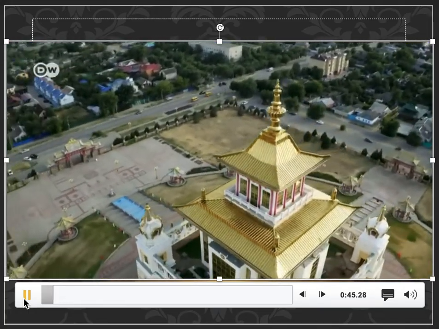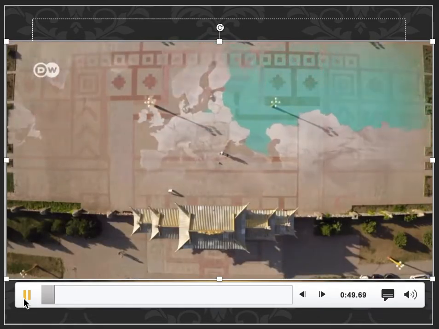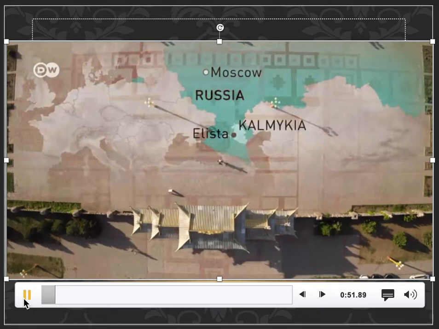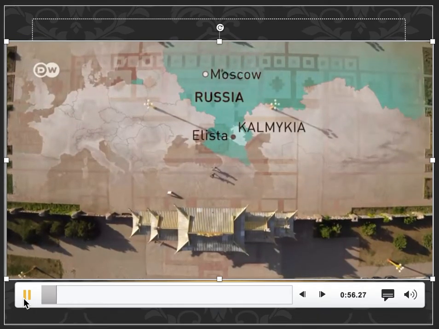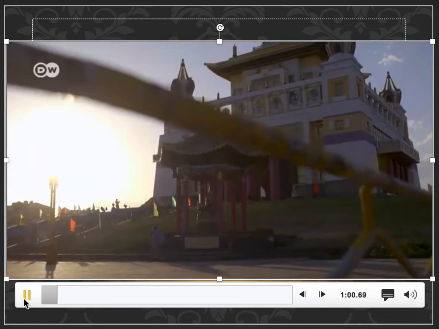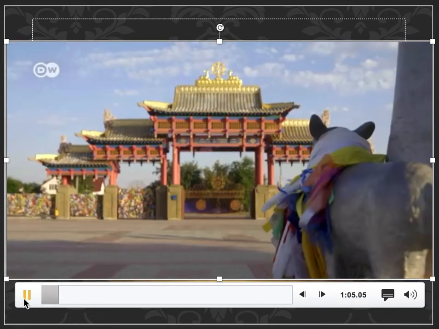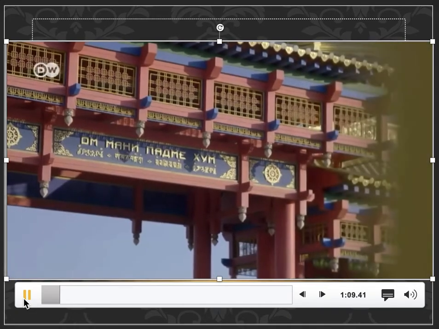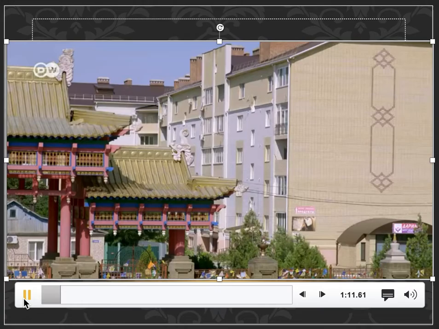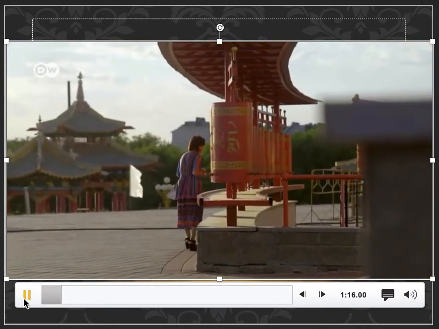I've made my way to the southeasternmost part of Europe. Kalmykia is an autonomous republic of the Russian Federation, located between the Caucasus and the Caspian Sea. The golden abode of Buddha Shakyamuni is in the capital Elista. It's the most important Buddhist site in the region. Built in 2005, the temple complex with its pagodas, stupas and prayer wheels is the nation's cultural center. Kalmykia is the only Buddhist region in Europe.